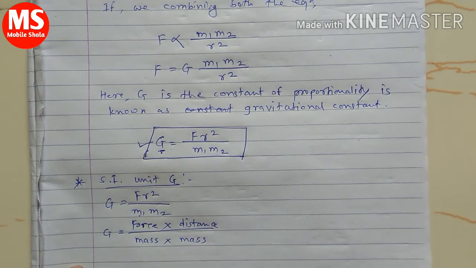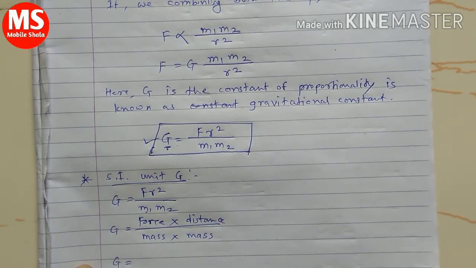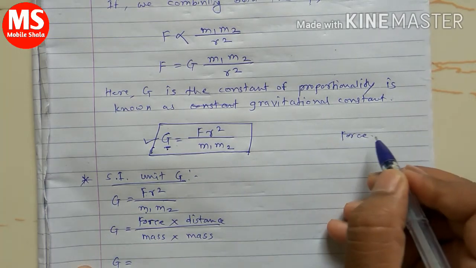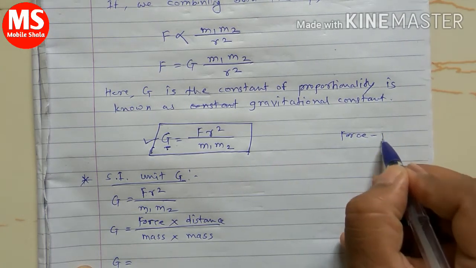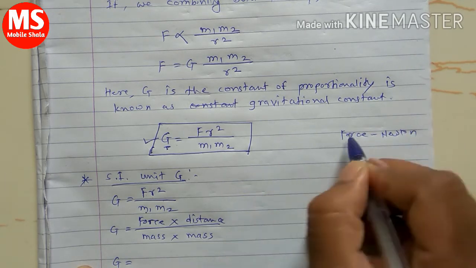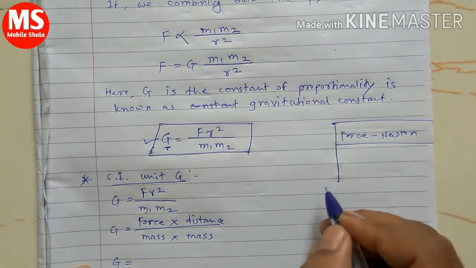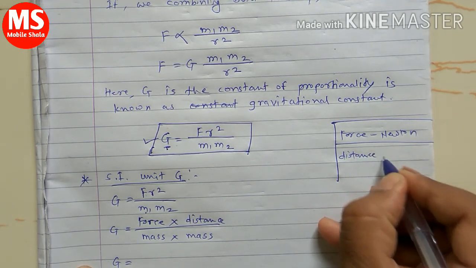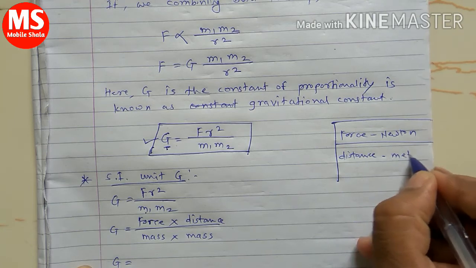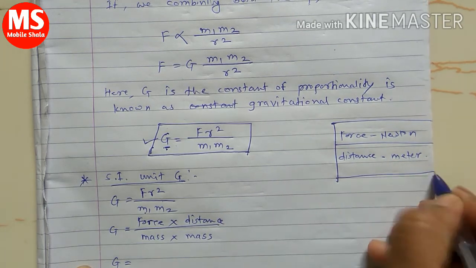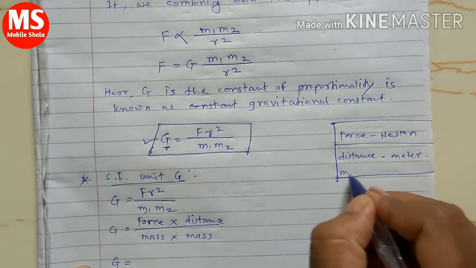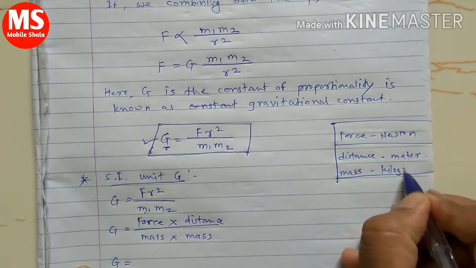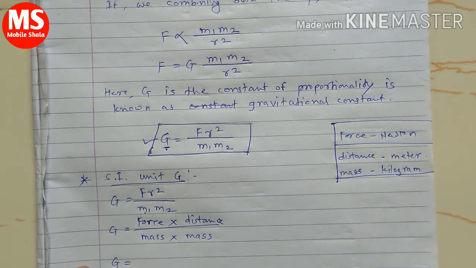Then here G is equal to, so what is the unit of force? We calculate the force in the unit Newton. And what is the unit of distance? We calculate the distance in the unit meter. And what is the unit of mass? The unit of mass is kilogram.